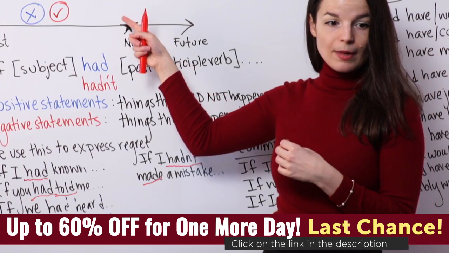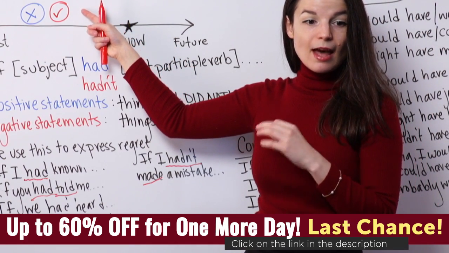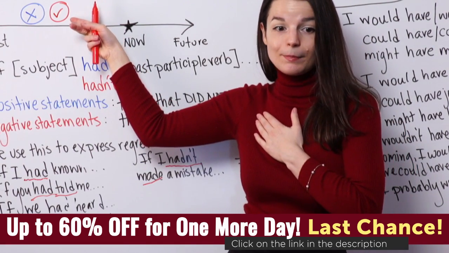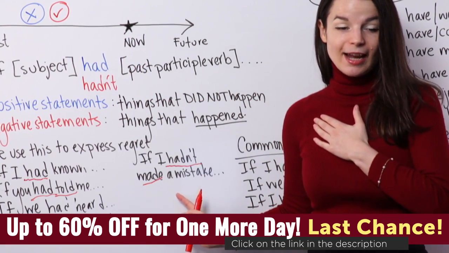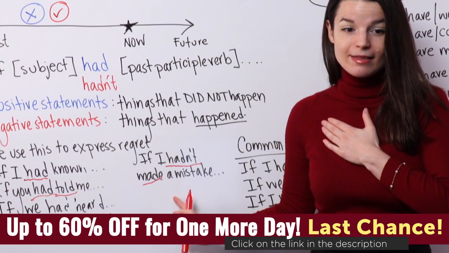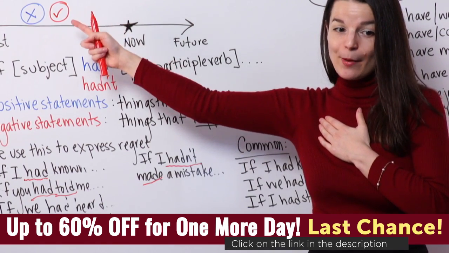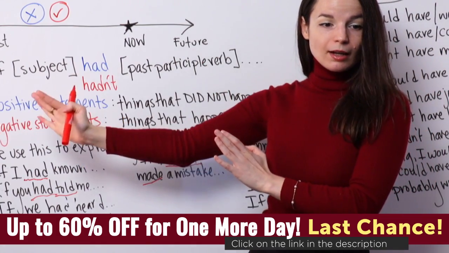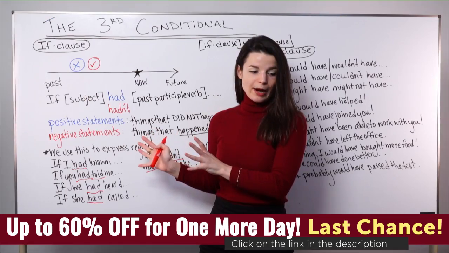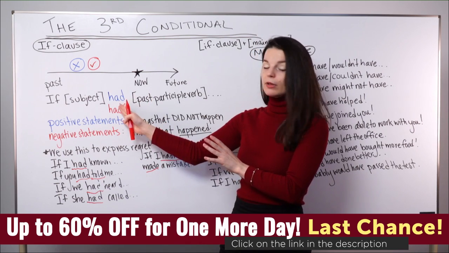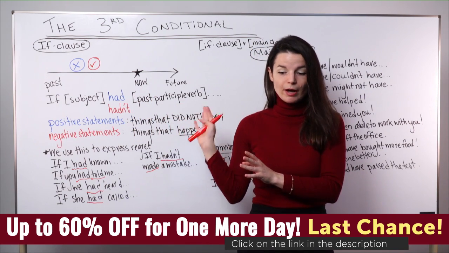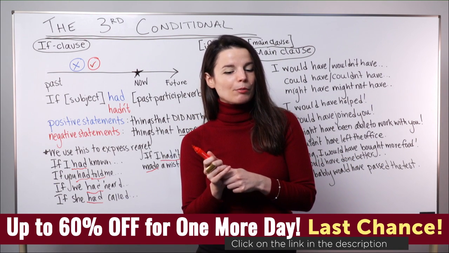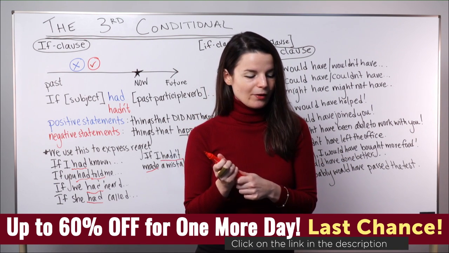According to this diagram then, this means this is something that happened. So that means I made a mistake in the past. But I want to say if I had not made that mistake. So if this had not happened, and then something else. So this is how we make an if clause with this grammar. So had or hadn't plus the past participle form of your verb. This is the first part and maybe the most difficult part for many people in making this grammar.